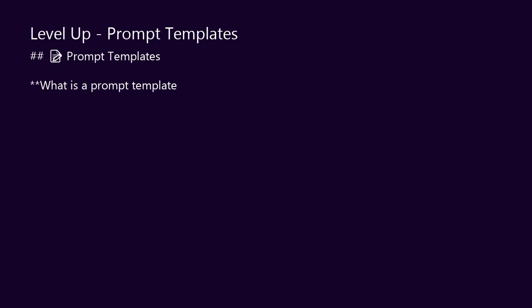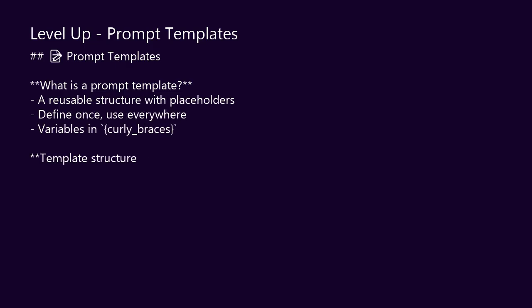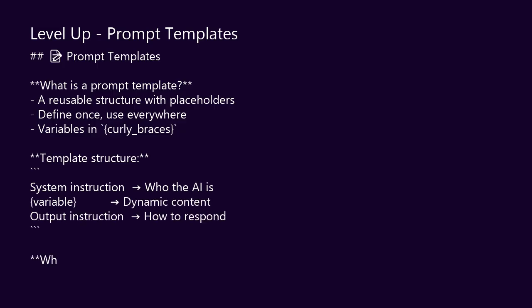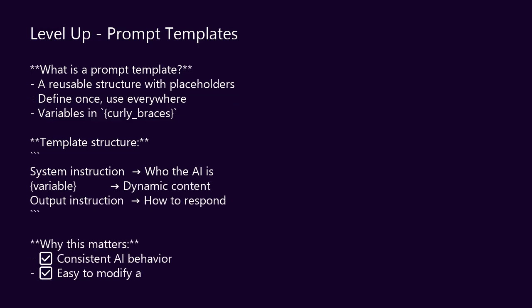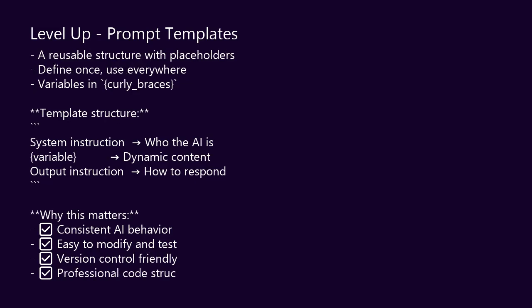Okay, we can talk to AI. But real apps need more. Think about ChatGPT. It doesn't just answer questions. It has a personality. It follows rules. It remembers you said you're a Python developer and adjusts its explanations. How do they do that?